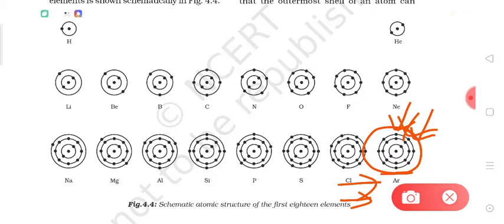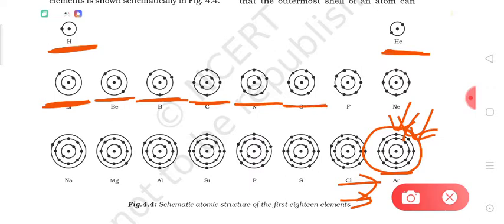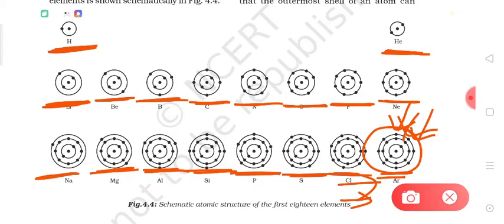So thank you for watching this video. You should have a look at the electronic configuration of these elements, that is, the electron distribution in the different shells of these atoms, so you will understand the topic completely. You may ask any query in the live interactive session. Just practice them again and again, draw them in your copy, and you will learn how the electrons are filled. Simply follow the 3 rules as discussed here.